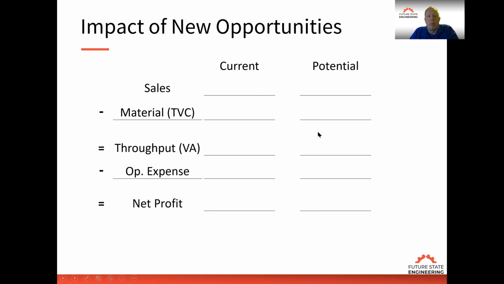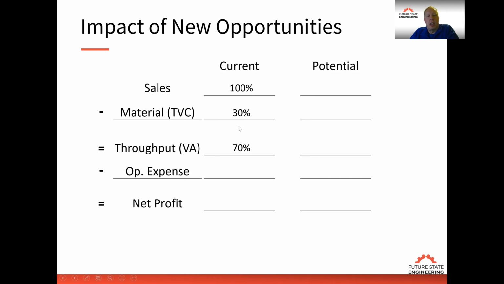To understand this a little bit further, we can look at the impact of new opportunities on the company. If we understand our current structure, our sales represent 100%. Now, what's the material content? We want to identify opportunities that have low material content. If we had a choice between products that have high material content and products that have low material content, we want to go after products that have low material content because there's more leverage there.